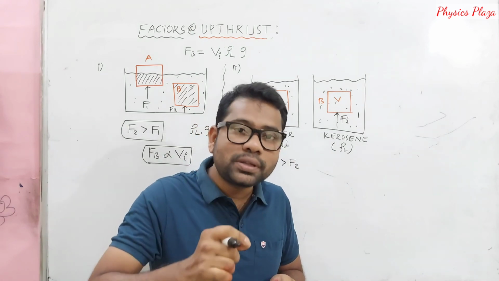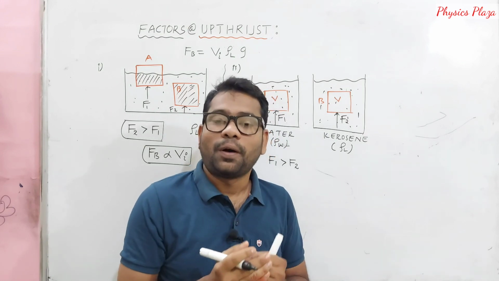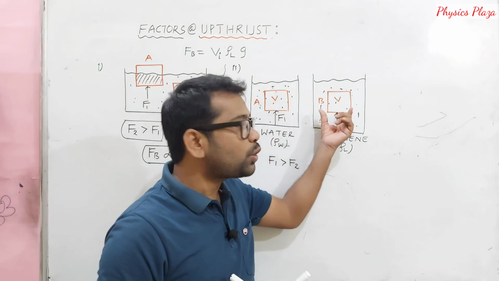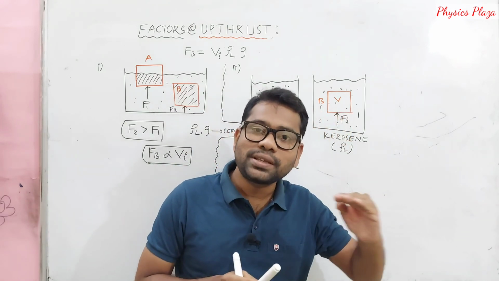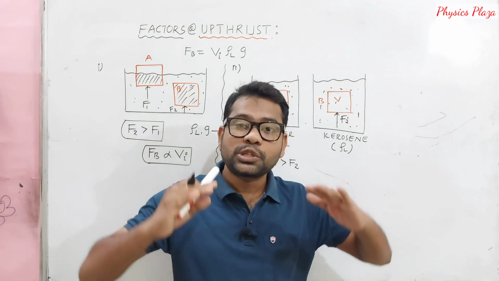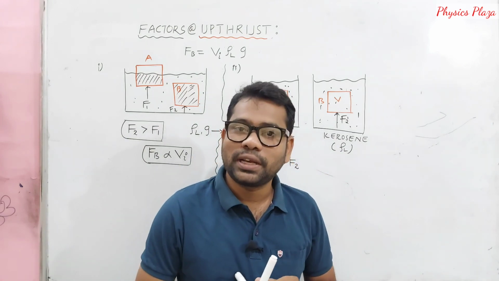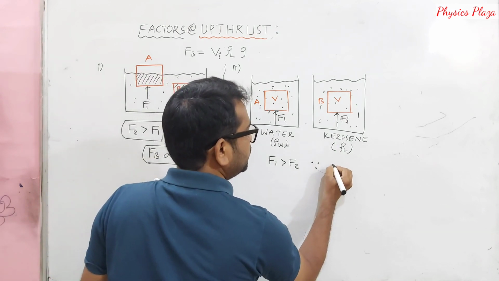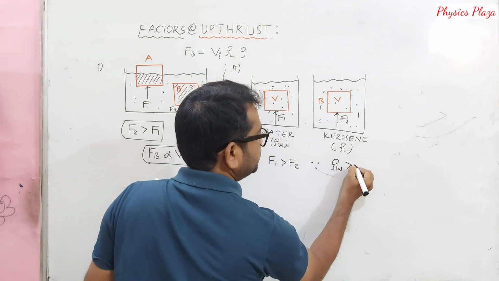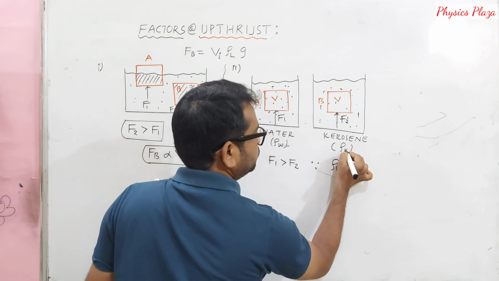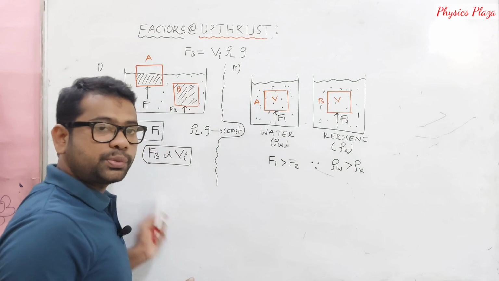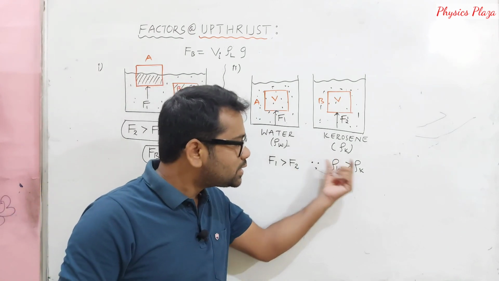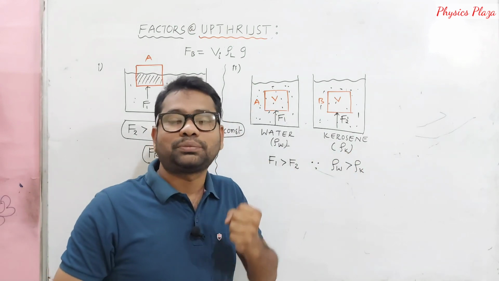When a solid is immersed in a liquid with more density, obviously it experiences more upthrust, whereas when a solid is immersed in a liquid whose density is less, it experiences less upthrust. Since the density of water is greater than the density of kerosene, more density of the liquid means more upthrust, and less density of the liquid means less upthrust.